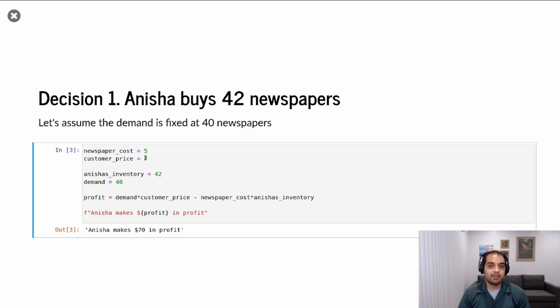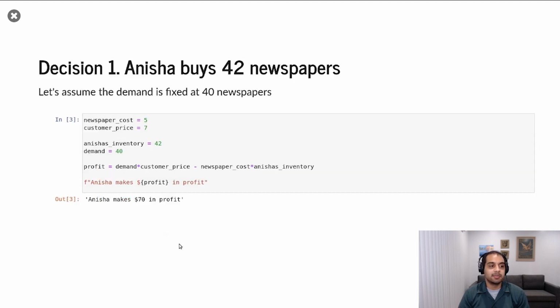So putting numbers to paper, or in this case, numbers to notebook, Jupyter Notebook, we have our newspaper cost for Anisha here. We have the customer price here. We have the choice Anisha made in the morning, which was to buy 42 newspapers. And we're going to assume that demand is fixed at 40 newspapers. We know exactly 40 people want to buy newspapers. What we get here is the demand times the customer price is the revenue. This is how much money Anisha has coming into her business. And then newspaper cost times the amount of inventory she holds. This is her inventory cost, and this is how much money is leaving her business, how much money she paid for the newspapers. And in this case, she makes $70 worth of profit.